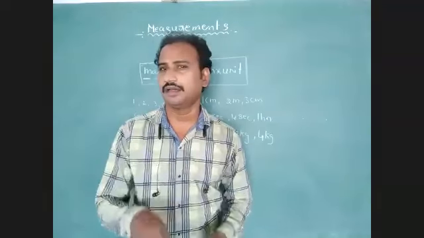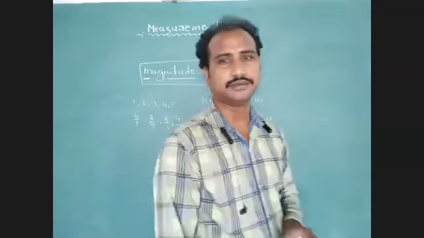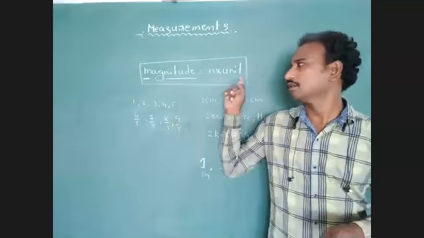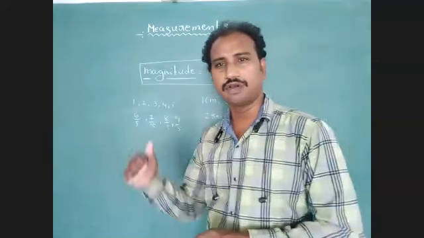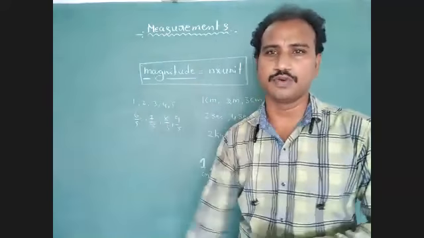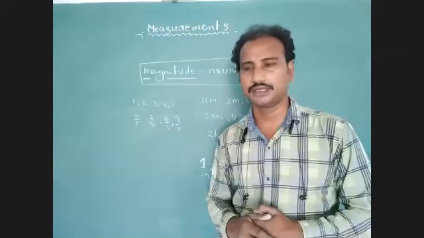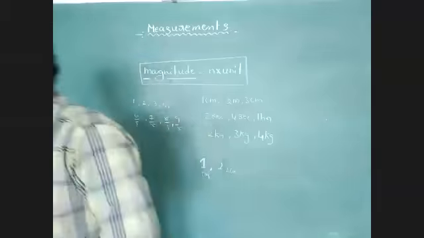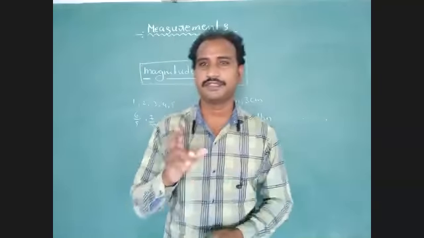Understood? Do you have any doubt? So that is the meaning of magnitude: the product of numerical value and unit. These quantities are measurable quantities. Measurable quantities are called physical quantities.